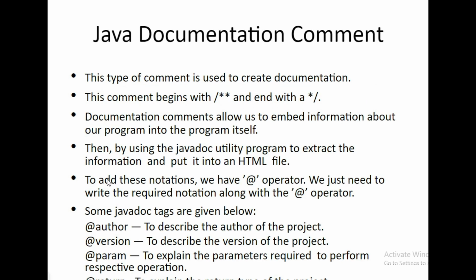The next thing is the Java documentation comment. The Java documentation comment is used to create documentation. The comment begins with slash, double star, and ends with star and slash. Documentation comments allow us to embed information about our program into the program itself. Many tags are given here in a documentation comment. The first ones are @author, @version, @param, and @return. Okay, these are the comments we use to represent our documentation in this program.